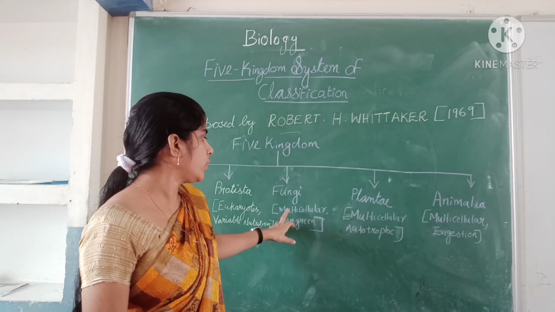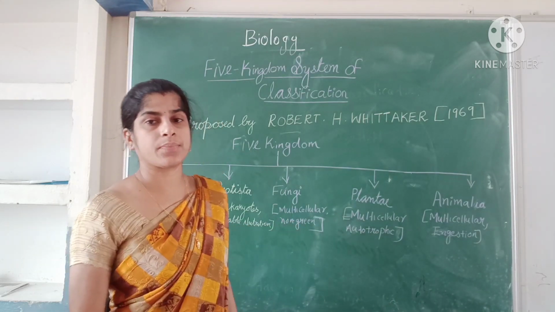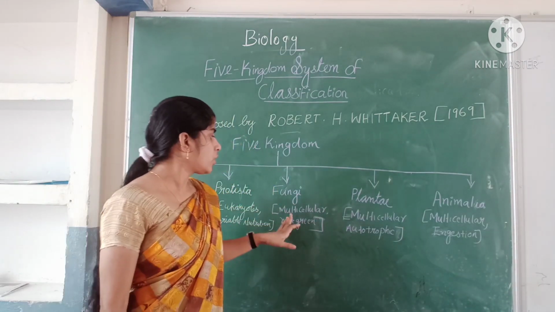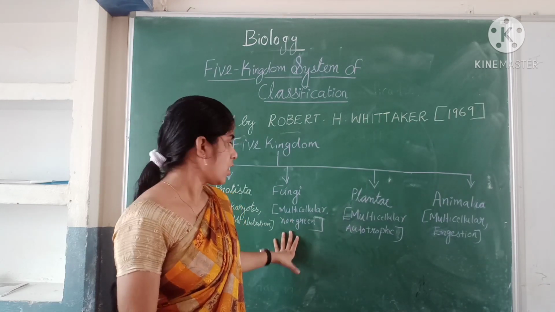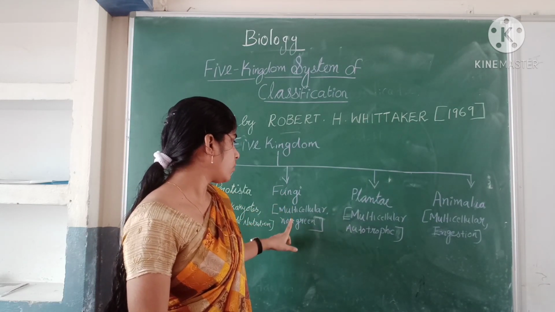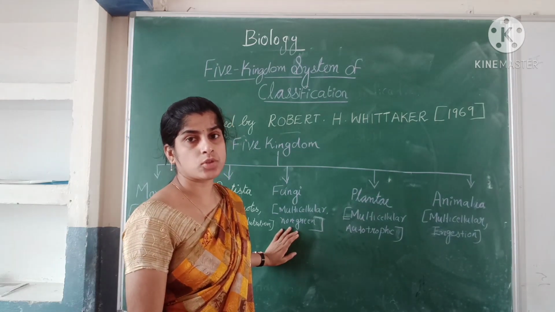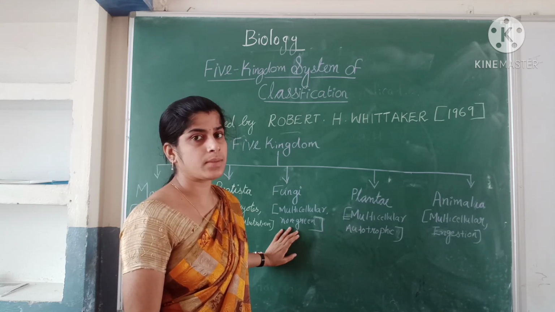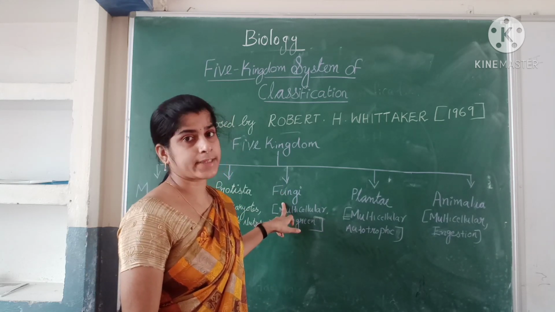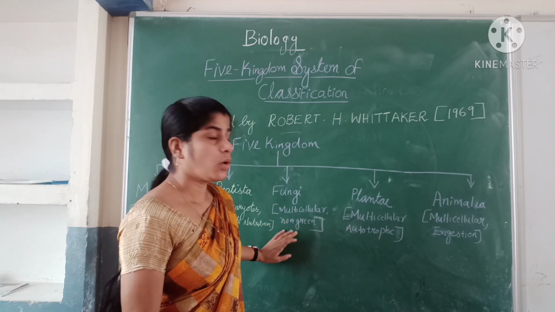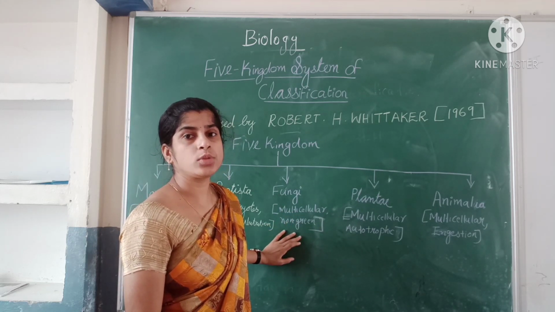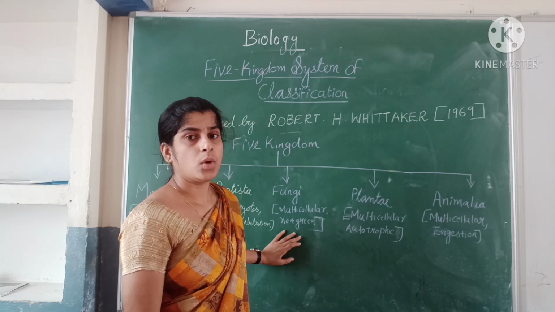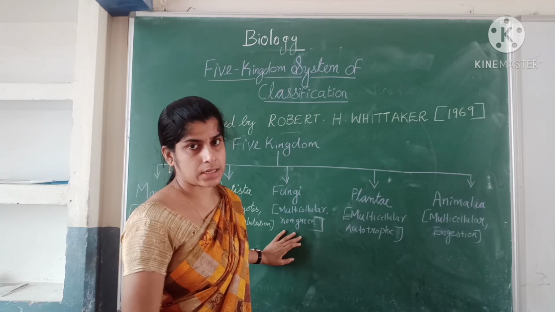Next is kingdom Fungi. Kingdom Fungi includes multicellular organisms, and these are non-green plants. Examples are mushrooms, lichens, and yeast. These come under the kingdom Fungi. Is it clear? The mode of nutrition is absorptive. They absorb food from waste materials.